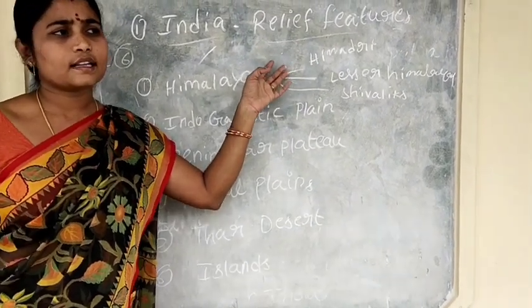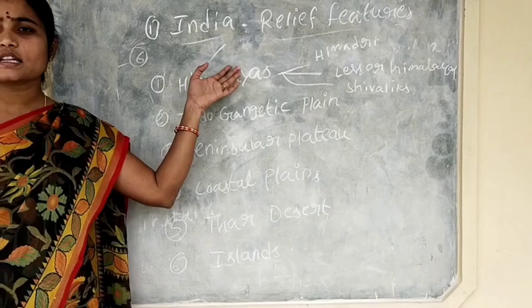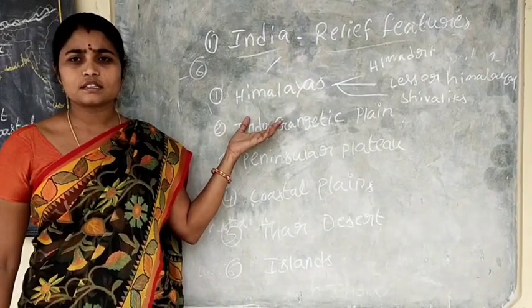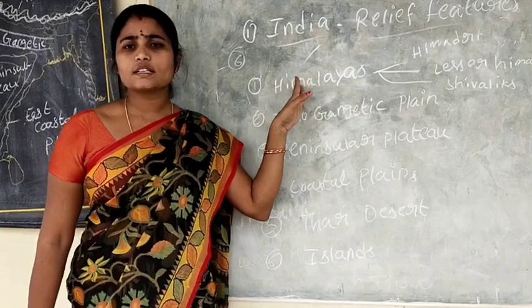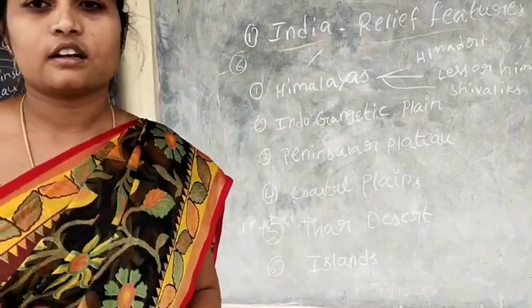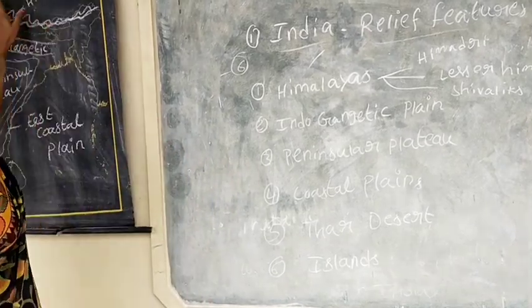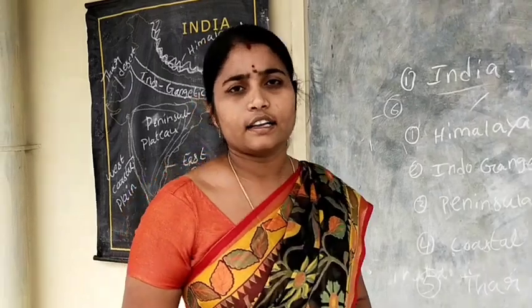So, from the examination point of view, what is the influence of the Himalayas on our country? Or how are the Himalayas helpful for Indian agriculture? The Himalayas are natural barriers in our country.